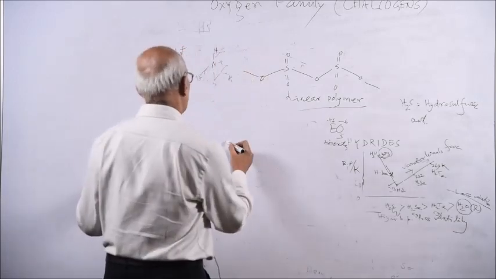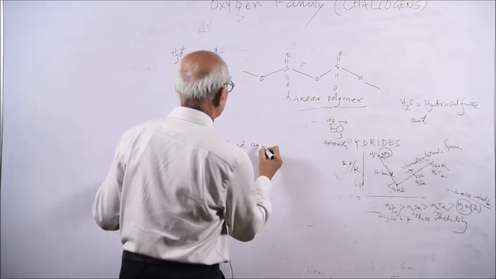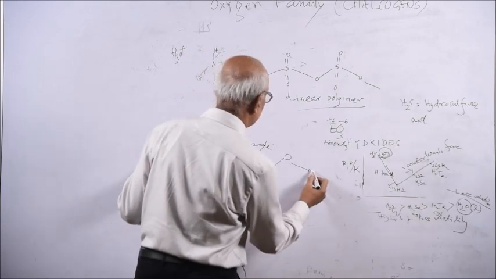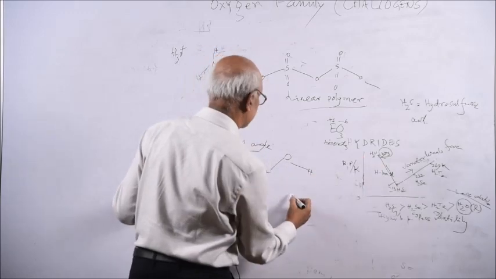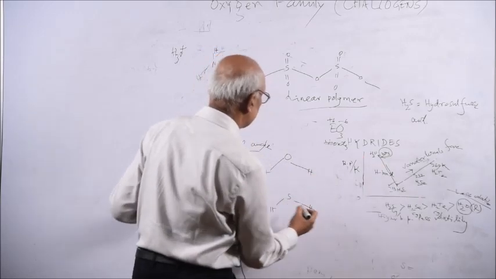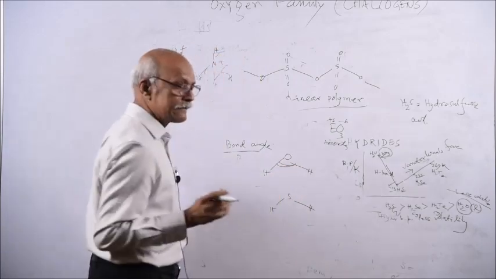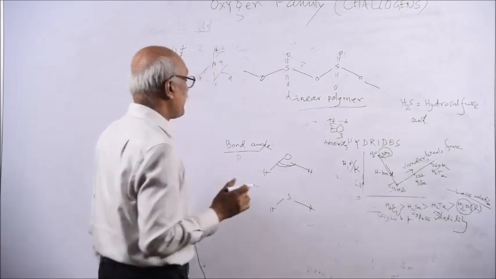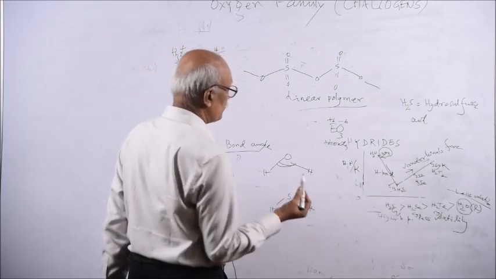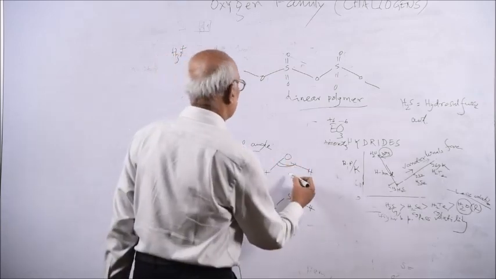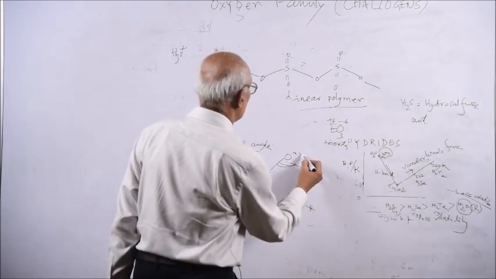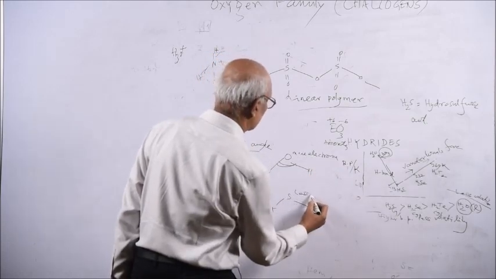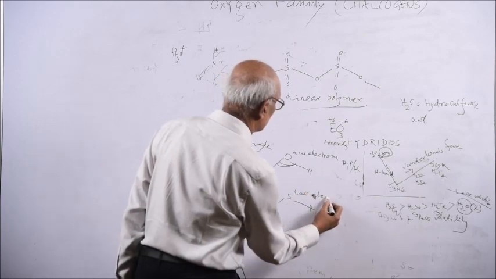Similarly, if you study the bond angle, as in the previous class we also discussed, the bond angle of water is 104 degrees. But if you go down this group, the bond angle gradually decreases. A question is asked: the bond angle of water is more than that of hydrogen sulfide. You can explain this by electronegativity. Oxygen is more electronegative. Sulfur is bigger in size and less electronegative.